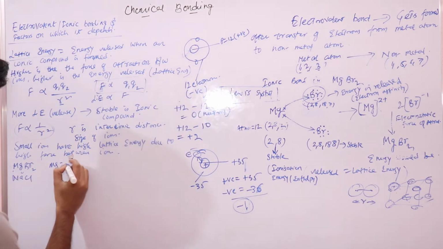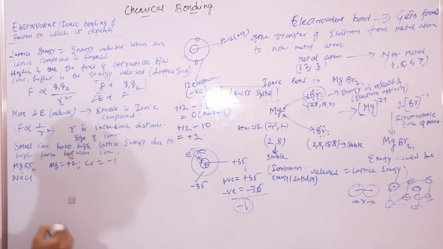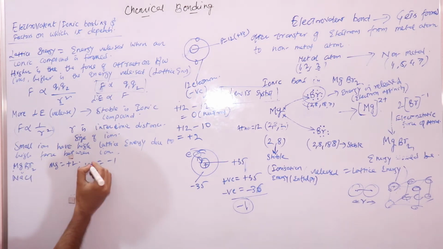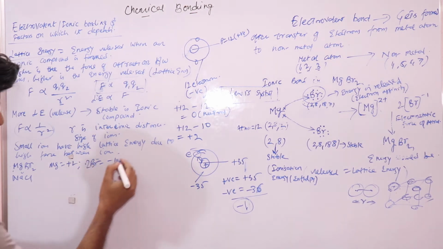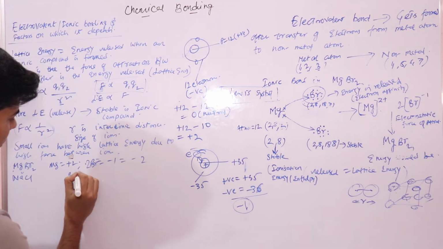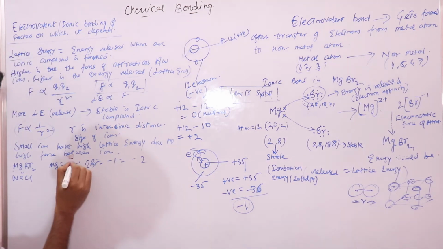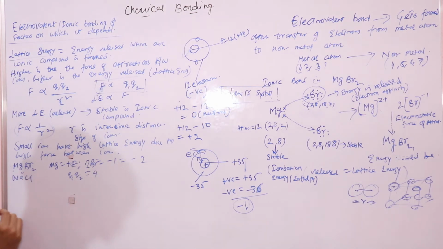Magnesium has a +2 charge, and the bromide ion has a -1 charge. We have 2 bromide ions, so -2 charge. So the product of the magnitudes of charges would be 4 for magnesium bromide.